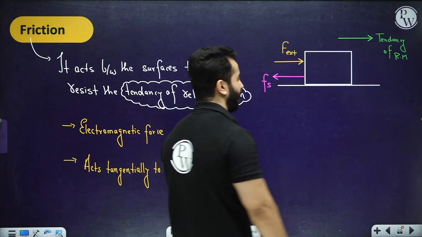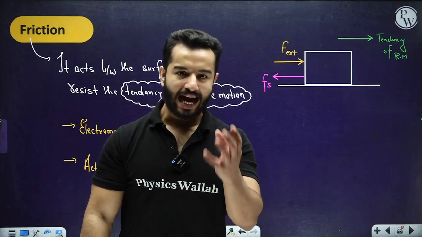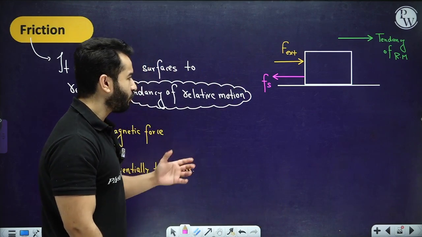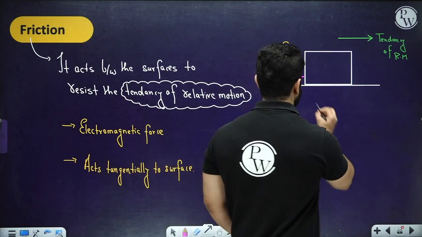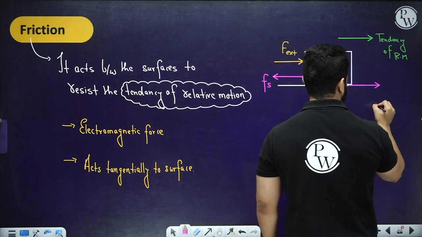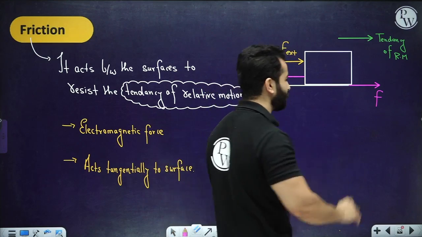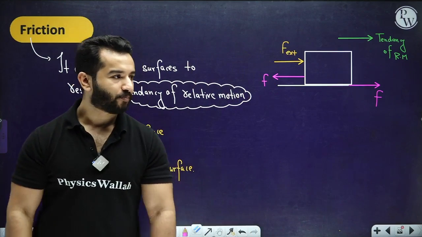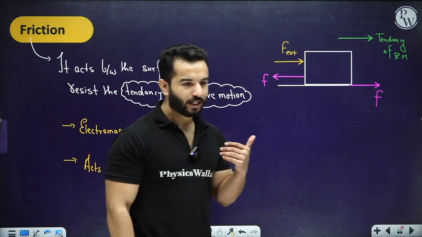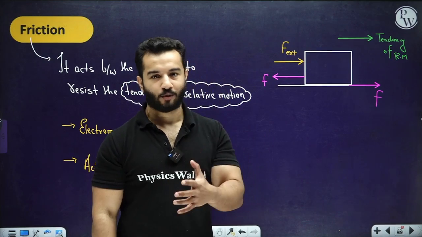And like all other forces in the universe, friction force also acts in pairs, and they follow Newton's third law. By the way, we have not done Newton's third law right now. It states that every action has an equal and opposite reaction. So the other force will be drawn something like this, which will be on the ground. This is the friction force, and let me just call it F right now. Now it actually depends whether the body was initially moving or whether it was at rest.